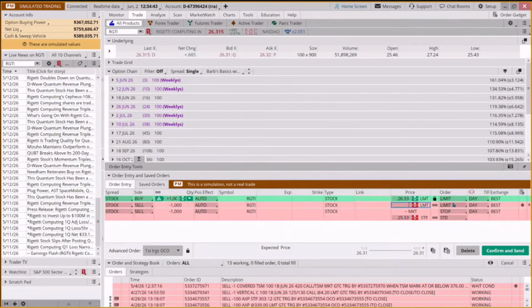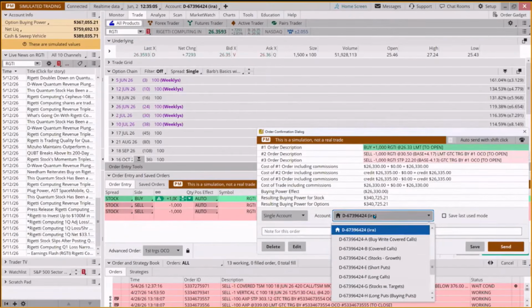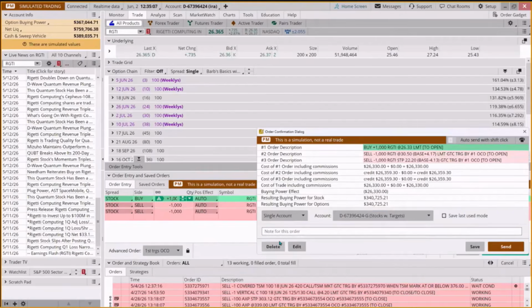Our target would be 30.50. And our exit would be 22.20. We're going to make both of these good till canceled. And so this is a trade with a target, and our target is based on our cup and handle pattern.